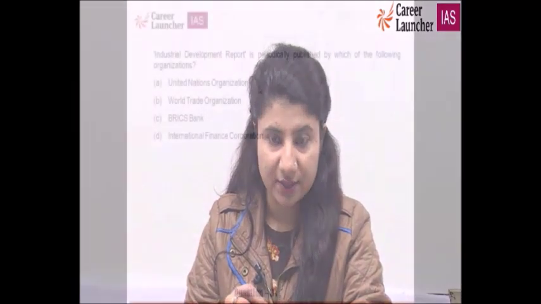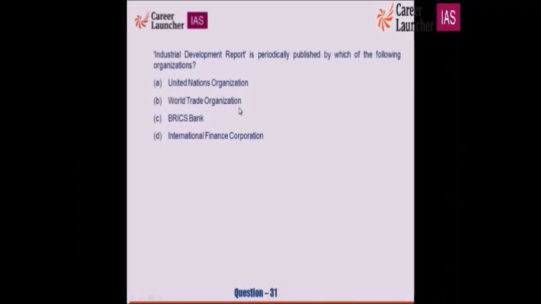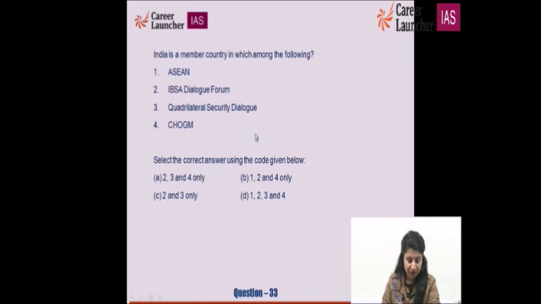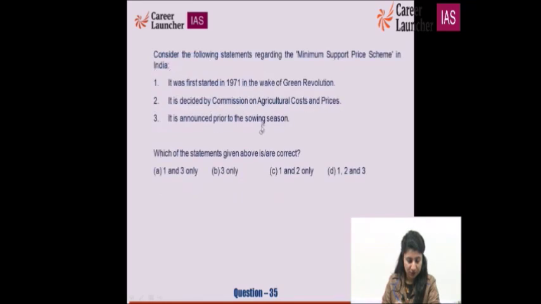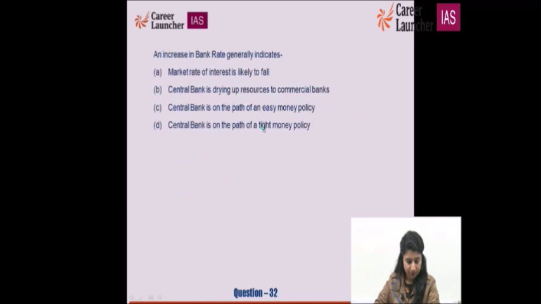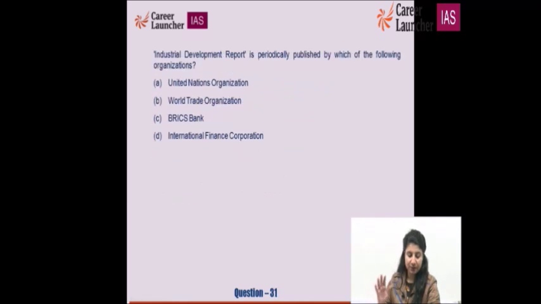So the options are United Nations Organization, World Trade Organization, BRICS Bank, or International Finance Corporation. Wait a while. The Industrial Development Report is periodically published by the United Nations Organization.